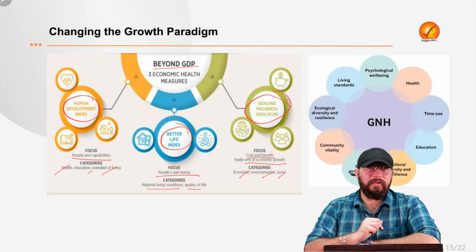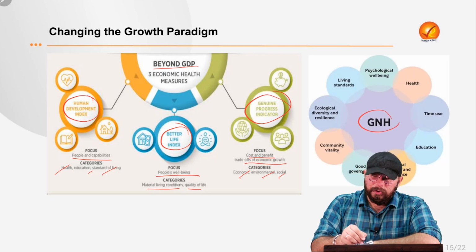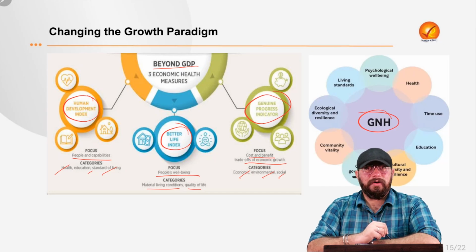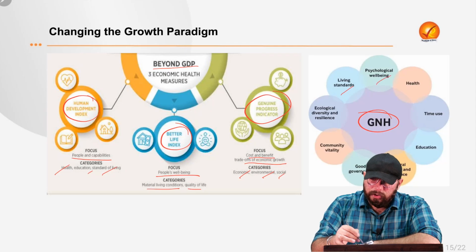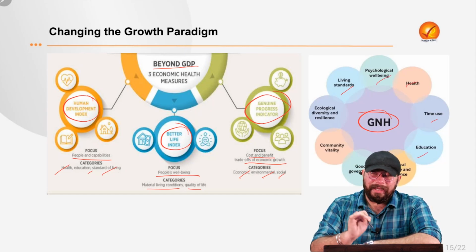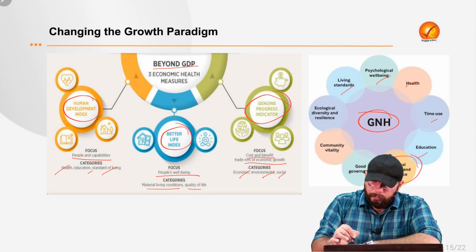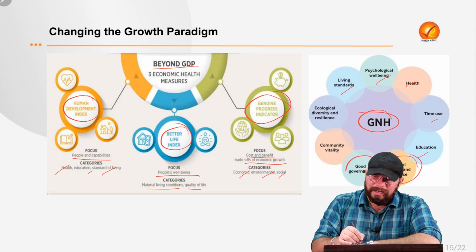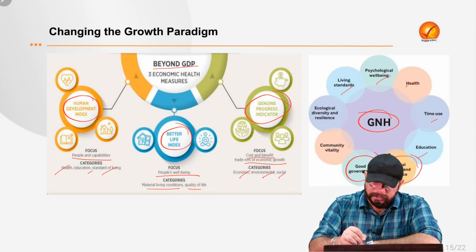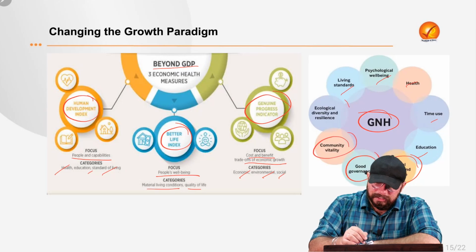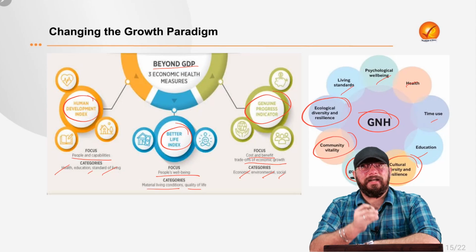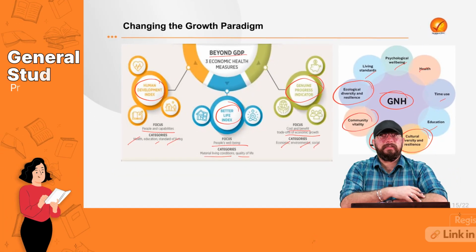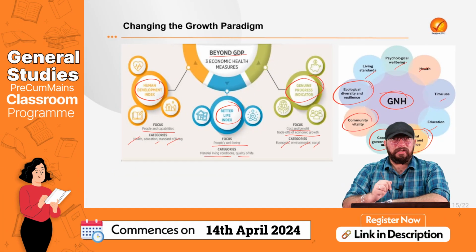So this is going beyond the GDP. And one more metric is there, gross national happiness. Now, gross national happiness tells us about living standards, about the psychological well being of the nation, healthcare, time use, education, cultural diversity and resilience, level of governance, that is good governance, community vitality, ecological diversity and resilience, that is environment consideration as well. So that is your gross national happiness.